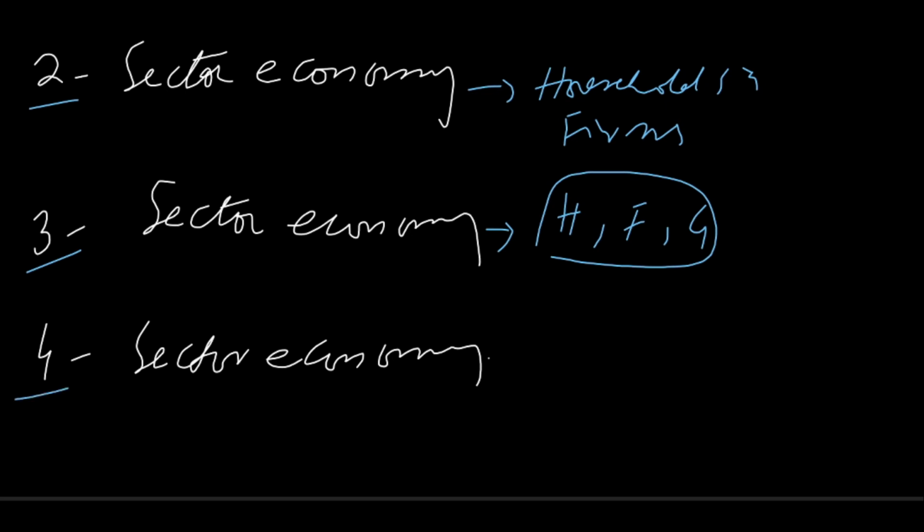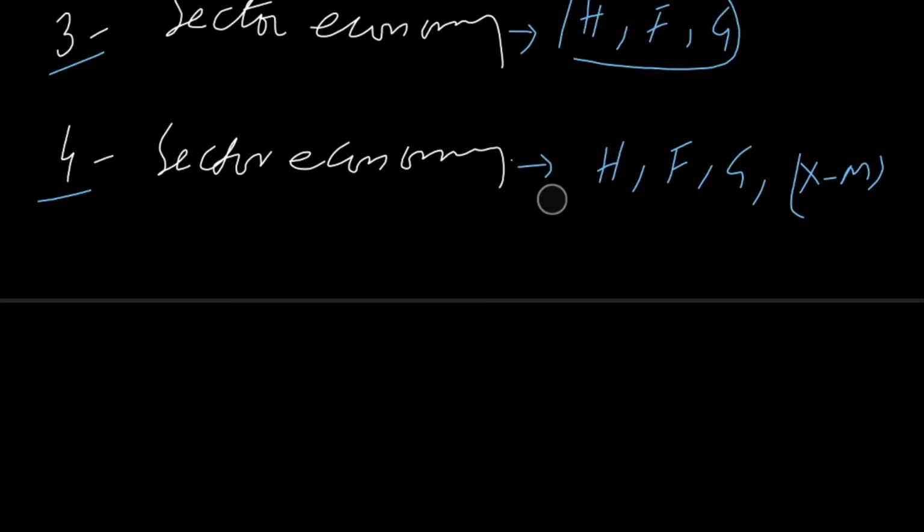And the next is four-sector economy. Four-sector economy is an open economy because it is open to international trade. And there are four economic agents in this type of economy, including households, firms, government, and international trade, meaning exports minus imports. So these are three types of economies, and now we will see how income flows in these three types of economies.